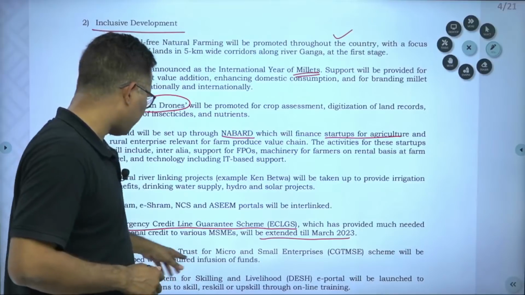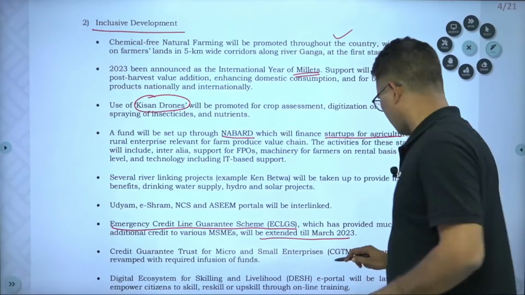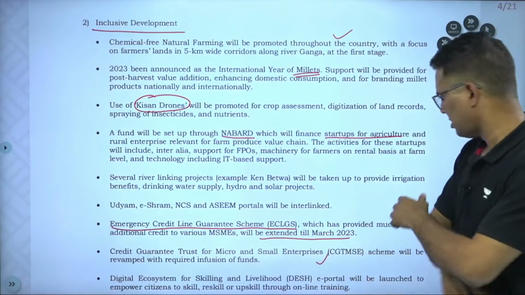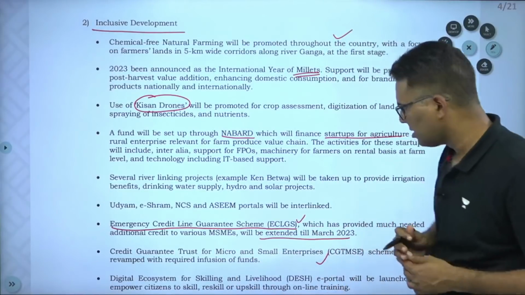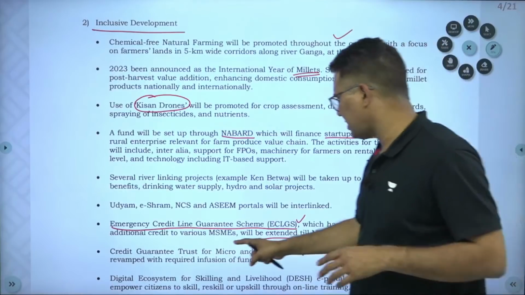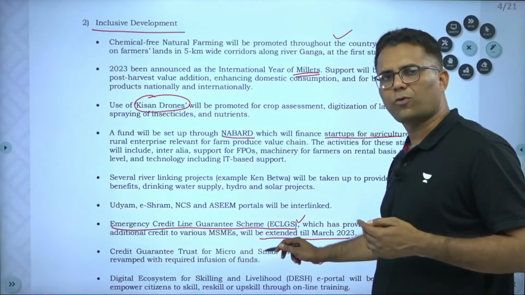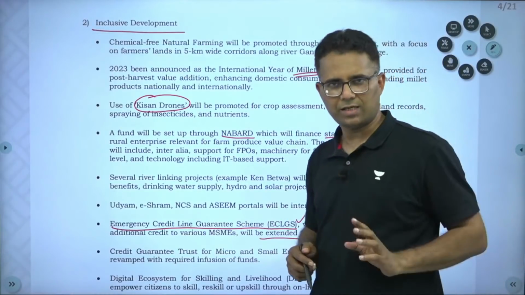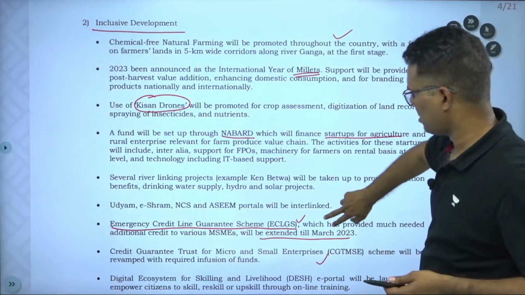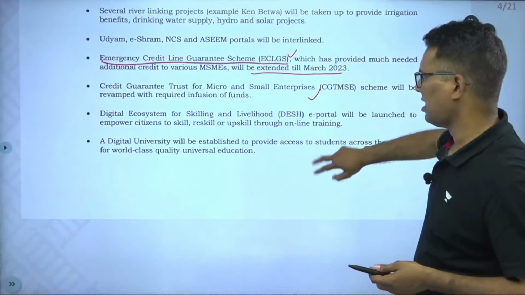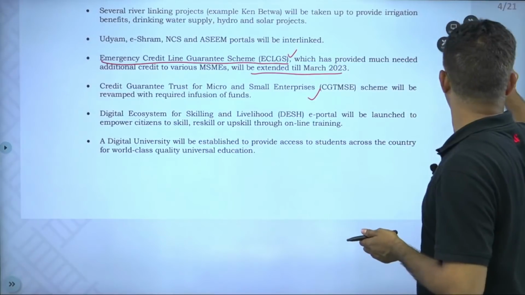And there is a Credit Guarantee Trust, and this is a trust which also provides funds. This is also going to increase. Not much relevant, but you must remember this. There is a credit guarantee fund, and this trust provides guarantee on that credit guarantee fund. Then a digital university will be set up. All these you just read out, no need to remember at all.